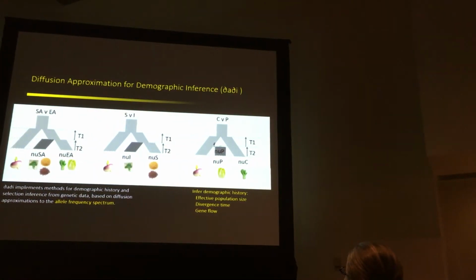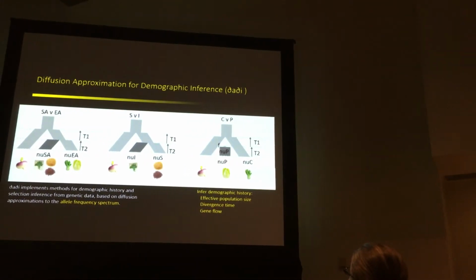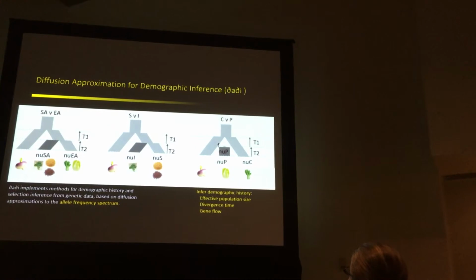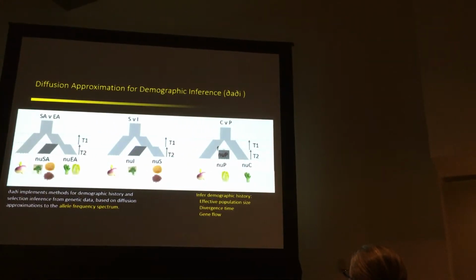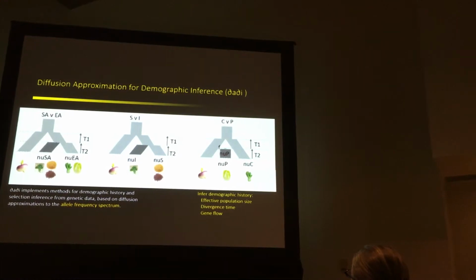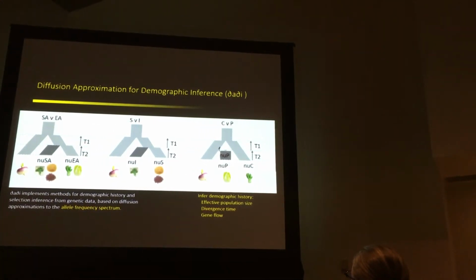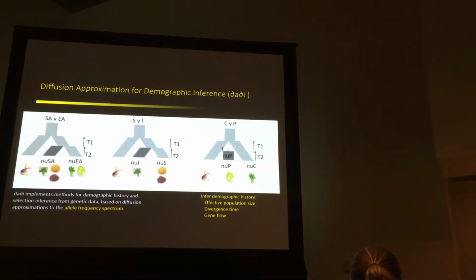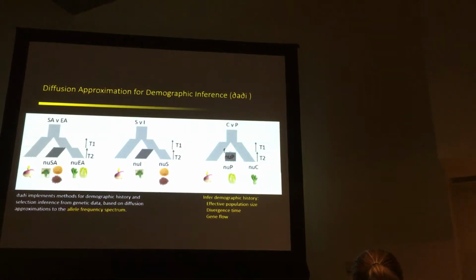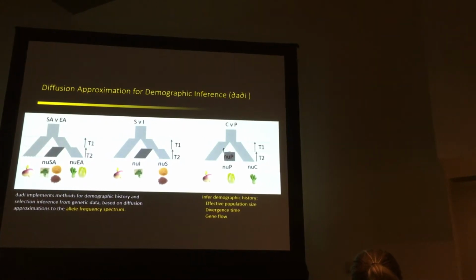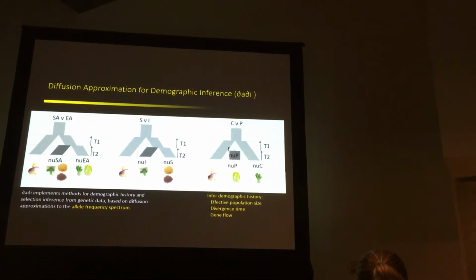So we are very excited about this result, but we want to move one step forward. So we use this method called diffusion approximation for demographic inference, and its short name is DADI. This analysis is very powerful in that we can distinguish different demographic models and find the optimal model that can well match our genetic data and provide us some inference about the effective population size and divergence time of these species. So we did a whole bunch of simulations, and let's see the results.